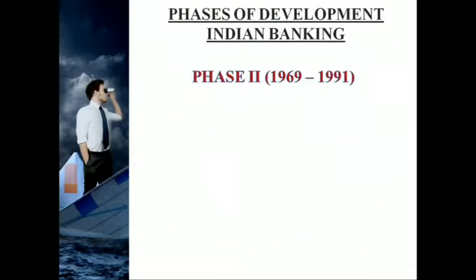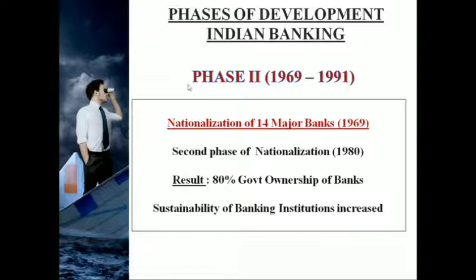So moving on to phase 2, which was between 1969 to 1991, the major event that happened in banking structure in India is the nationalization of 14 major banks in the year 1969. So what is this nationalization called? All banks came under the control of government. Nationalization na government ownership kira banks vandiruchinu artham. So 14 major banks were basically nationalized in the year 1969.